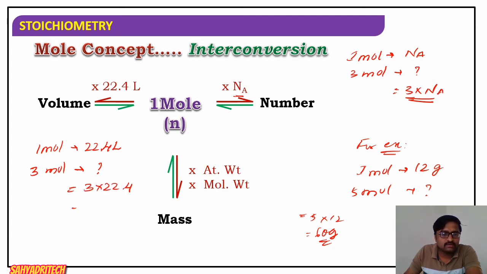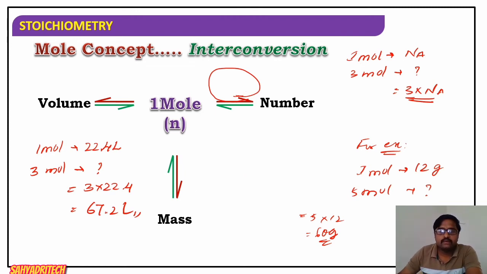So 67.2 liter. So to convert mole into volume, multiply with 22.4. To convert mole into mass, multiply with atomic weight or molecular weight accordingly. To convert mole into numbers, multiply the mole with the Avogadro number.